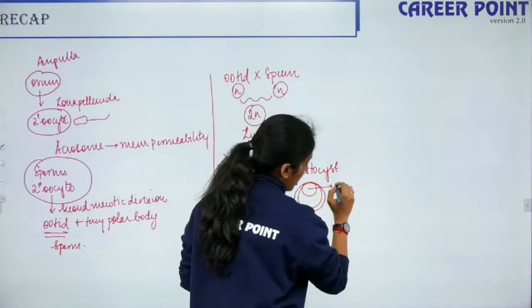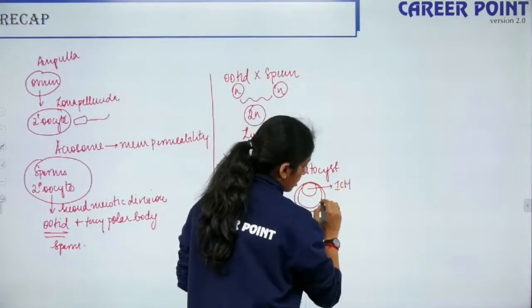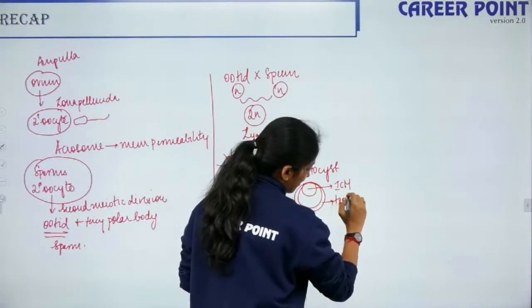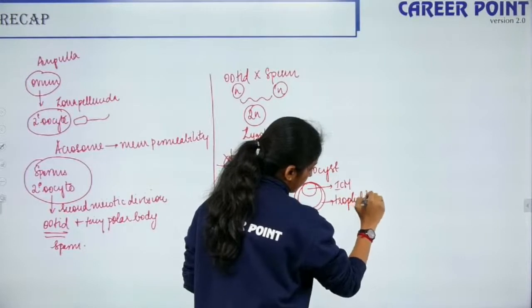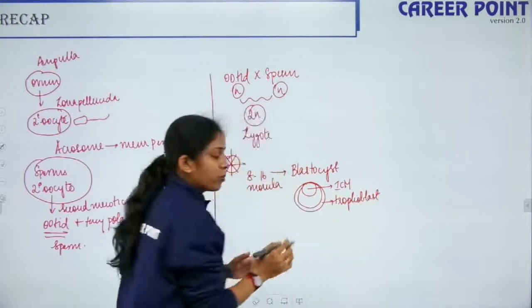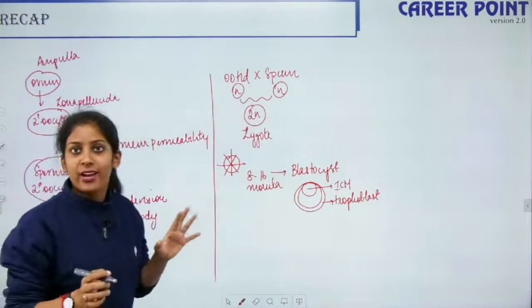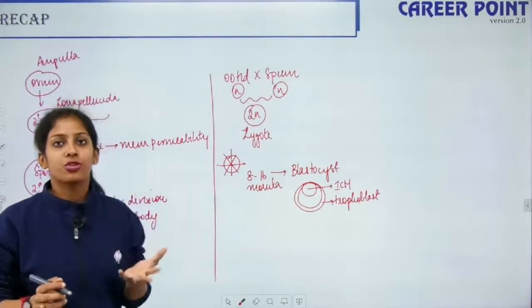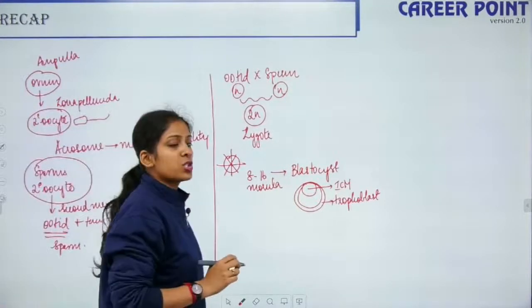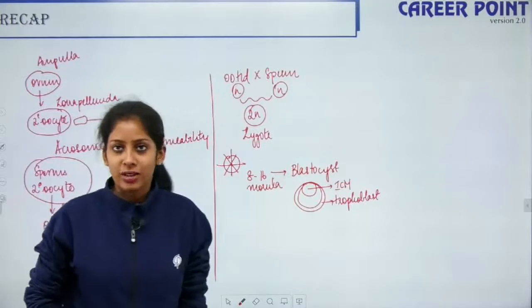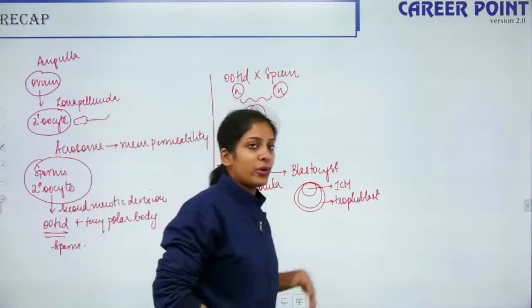So here the inner layer is your inner cell mass and the outer cell layer is your trophoblast. So the trophoblast is what gets embedded in the endometrium of the uterus, and that is the process of implantation, right? So this is where we finished off in the last lecture. So now let's continue. So you have this trophoblast.